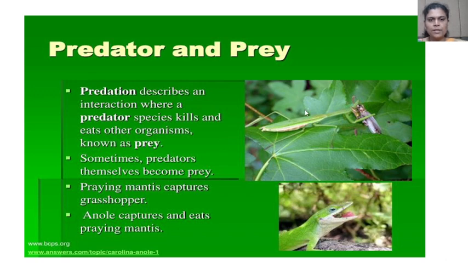Look at the picture here. Both of the organisms are seen in that picture. The first is a predator, and that is a prey. The predator, such as a praying mantis, captures the prey, that is the grasshopper. And in a second picture, there is an organism, that is an anole, that eats the praying mantis, and sometimes the predators themselves become prey.